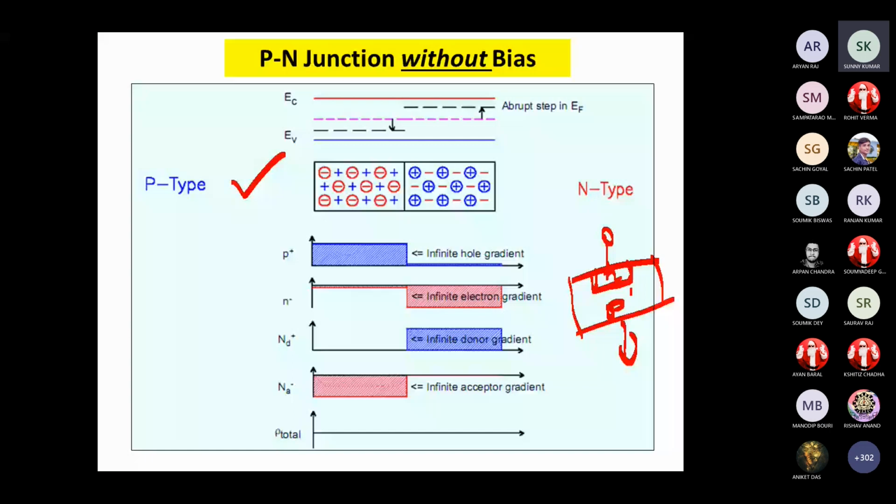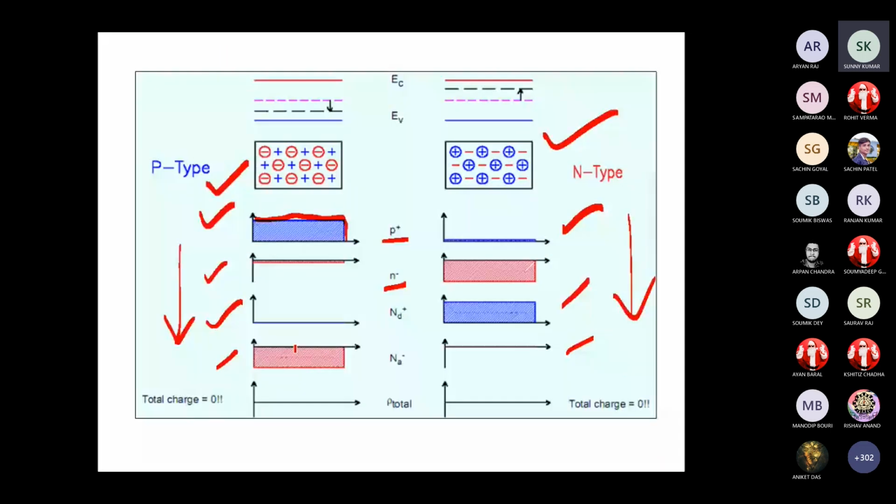At t equal to 0, whenever it is made, as in the previous slide, I have shown that there is a concentration gradient in holes and electrons, and also a concentration gradient of acceptors and donors.